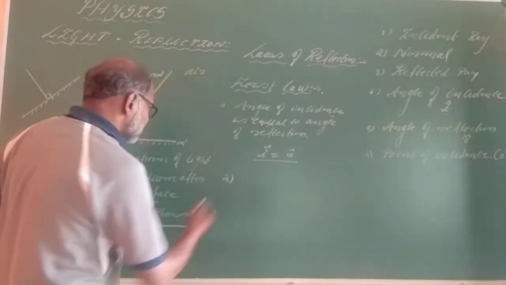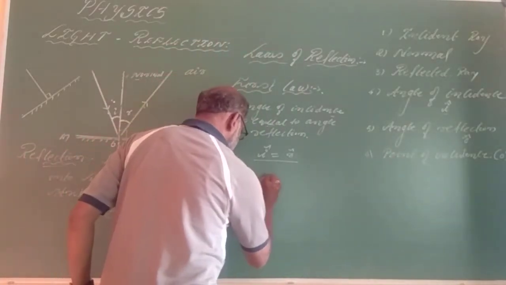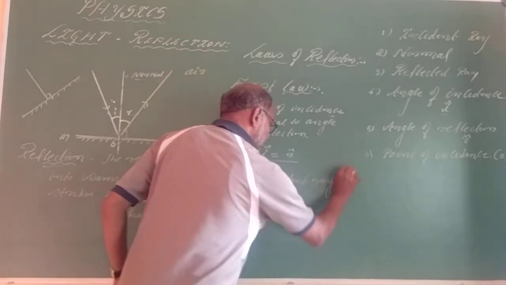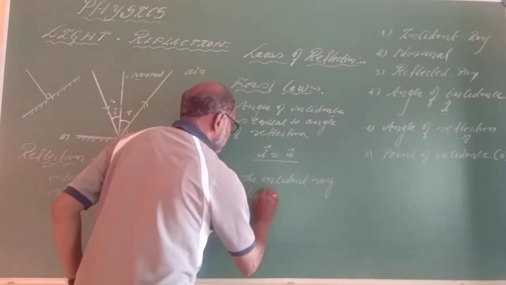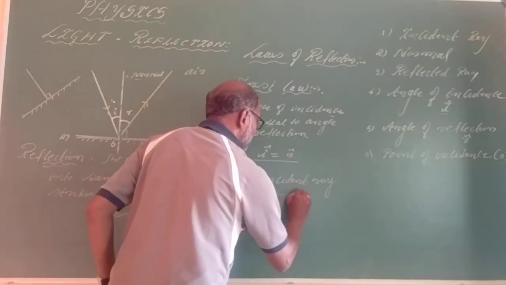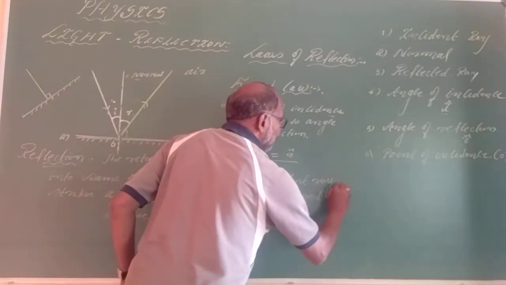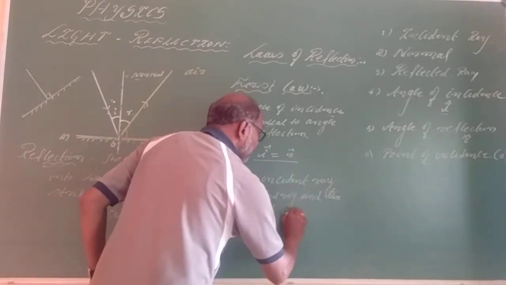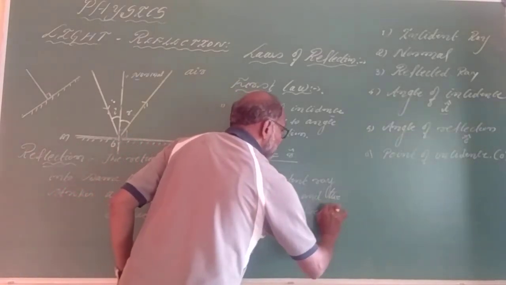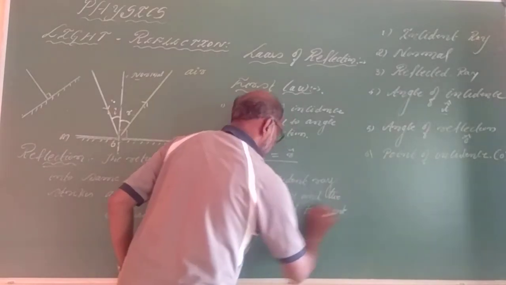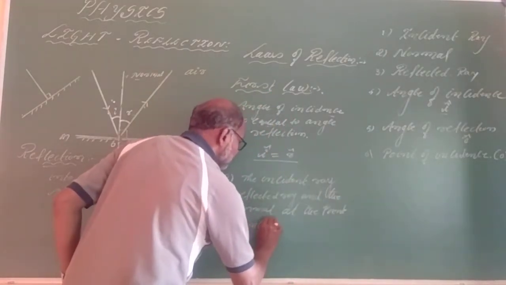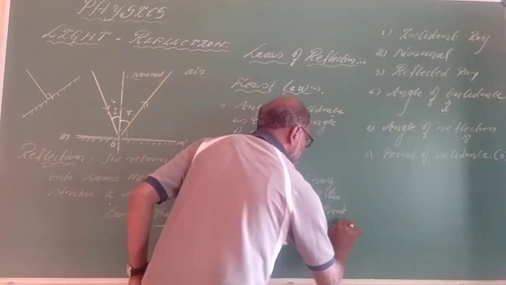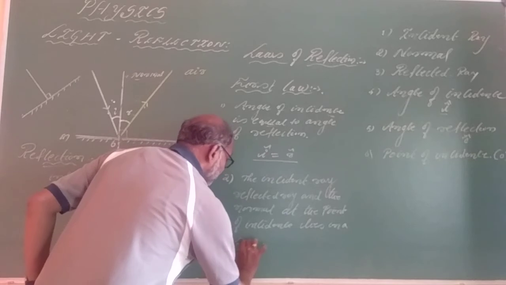So what the second law says: the incident ray, reflected ray, and the normal at the point of incidence lie in the same plane.